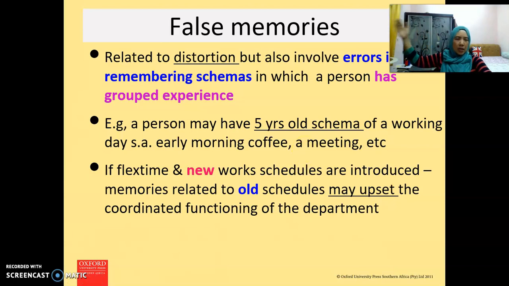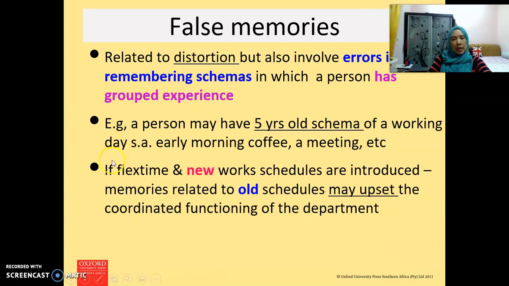Maybe the company doesn't encourage their employees to do this anymore, but this person still remembers and still practices it. So this person may have the 5-year-old schemas of working in the organization. That's because of distortion, and because of error in remembering the schemas or the way they store the information, so it is difficult for them to retrieve or to recall the information.